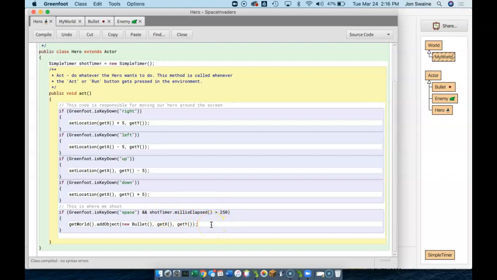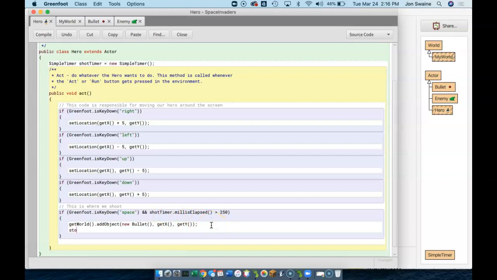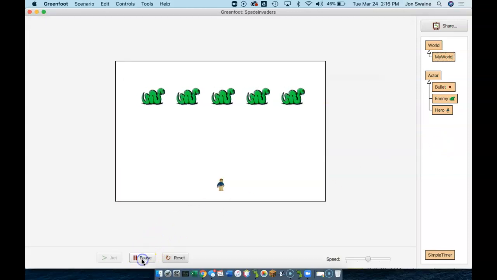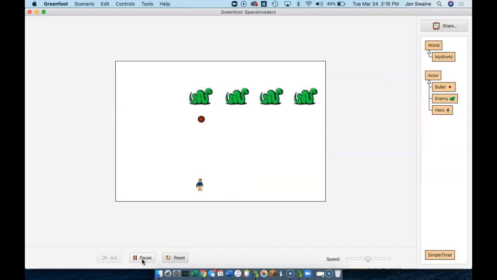If they have, then I'll shoot a bullet, and right away I want to take that shot timer and reset it. And the way we reset is we mark. That's the method to say, hey, let's restart the shot timer, set it back to 0. All right, let's see what we got. So I'm going to run it, and I hit spacebar, and notice only one of them came out. So I'm going to hold spacebar down now so you can see that is what 250 milliseconds looks like. And now I have a functioning shot timer.